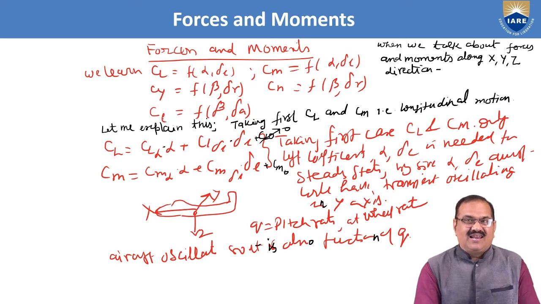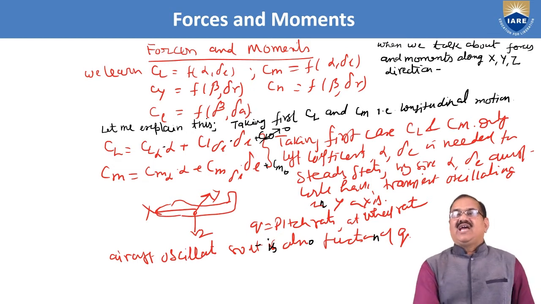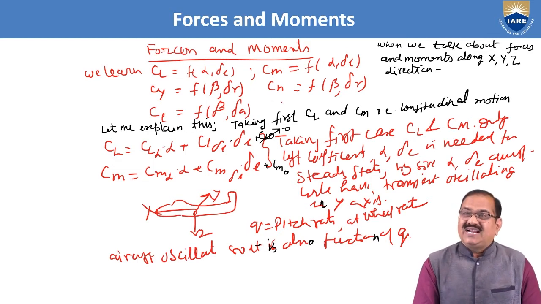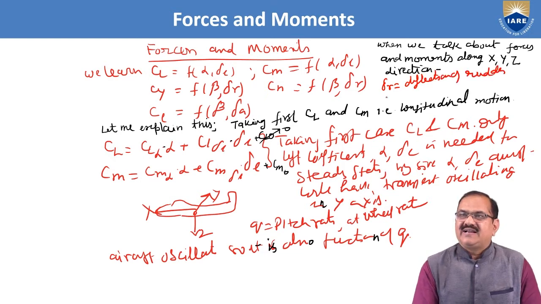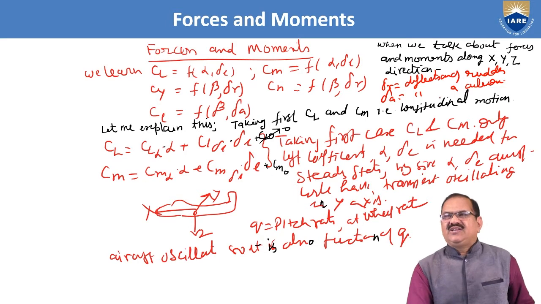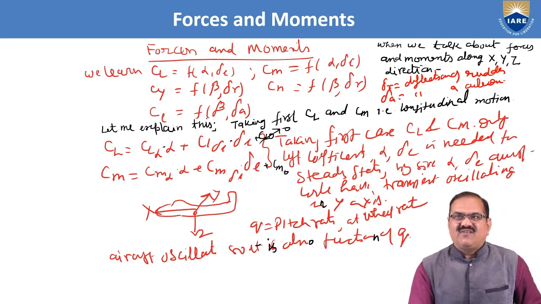It is small l we are writing here. This small Cl is a function of beta and delta A, where delta A is the deflection of ailerons. Delta R is the deflection of rudder, and delta E is the deflection of elevator.